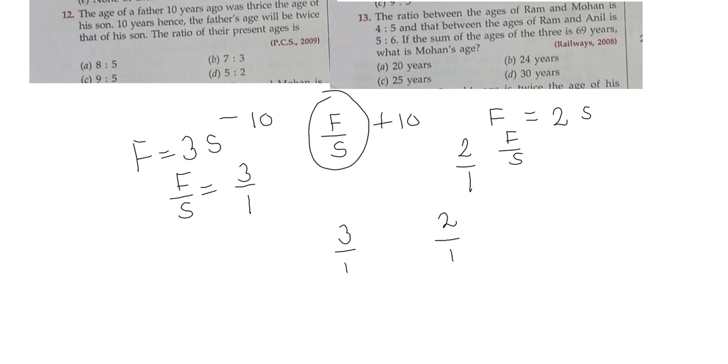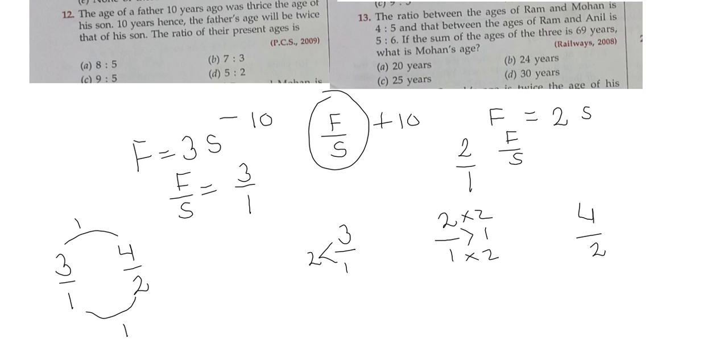So first of all we will make it equal. The difference here is 2 and the difference here is 1. What will we do? We will multiply it by 2 and here also 2, so it will become 4:2, and this ratio is 3:1, which is okay. So we have got the ratio 3:1 and 4:2. What is the difference between these two numbers? So it is 1. Also here it is also 1.